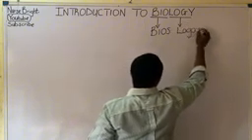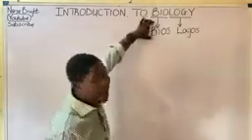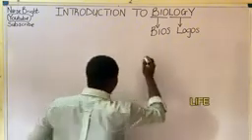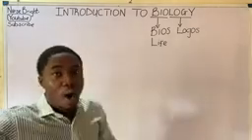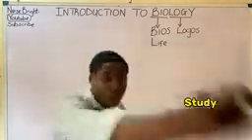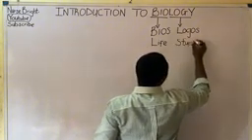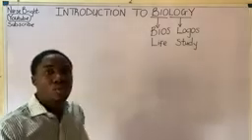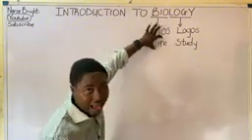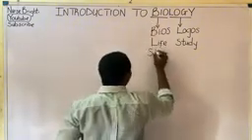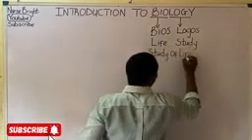So it is from these Greek words we actually get what biology is. Now for bios, it simply means life. Bios simply means what? Life. Whereby for logos, it simply means to study. Do you understand? Logos simply means what? To study. So bringing them together, we simply say that biology is the study of life. This is what we call biology. So biology is simply what? The study of life.